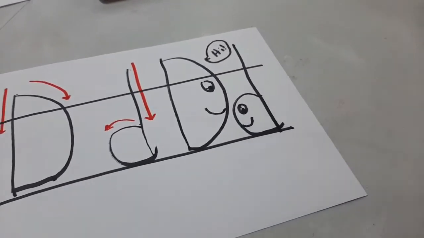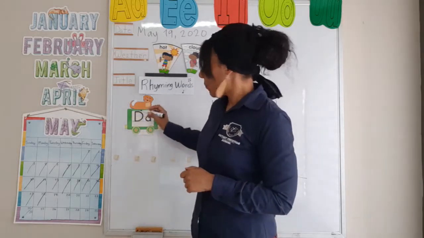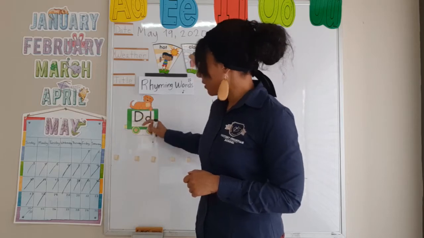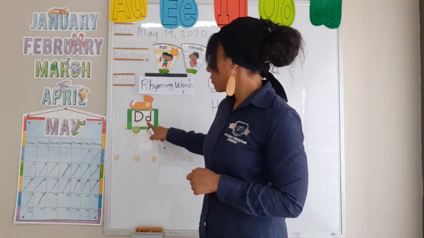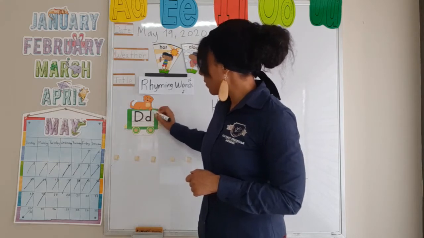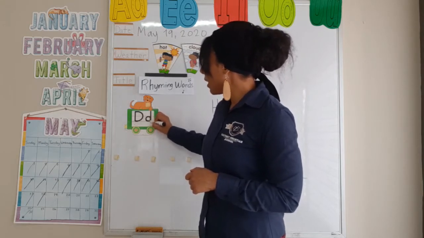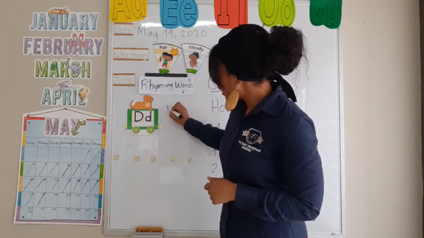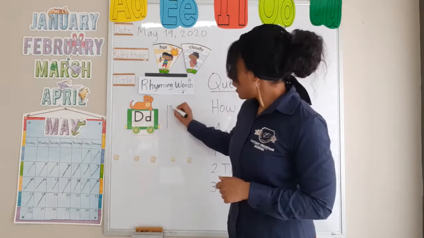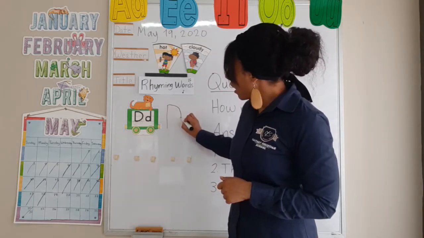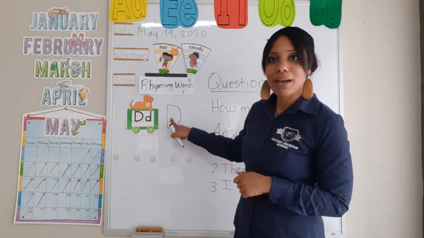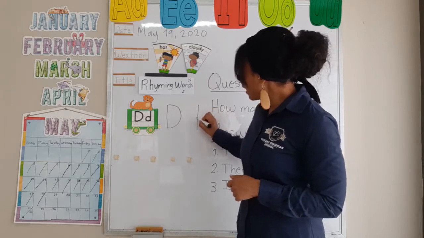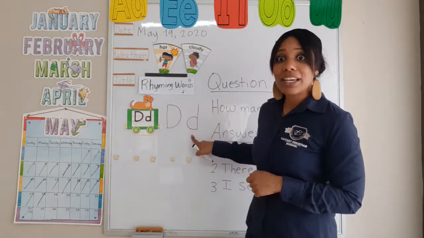Great job, you guys. And so for the capital D, we have the line going down, and then we go around, right? Great job. And for the small case d, we have the line going down, and then we have the circle going around. So we're going to practice one more here so you guys can see it, okay? So capital D is a line going down, and then we have coming around. Great job. So this is capital D. And small case d, we draw a line going down and a little circle going around. But guess what, you guys?